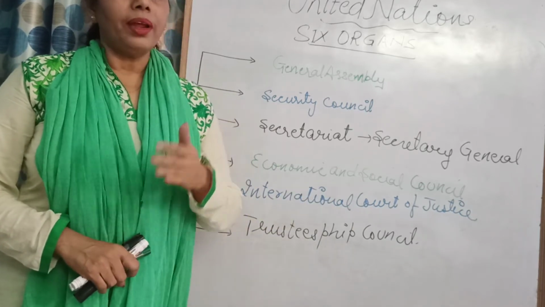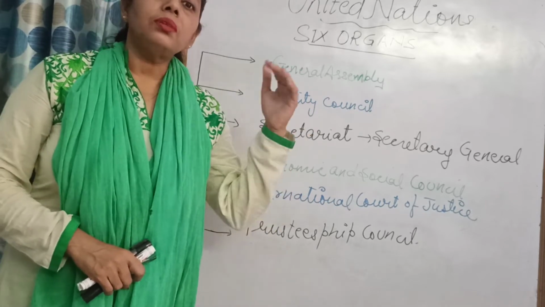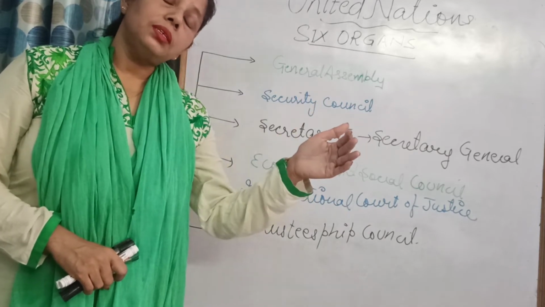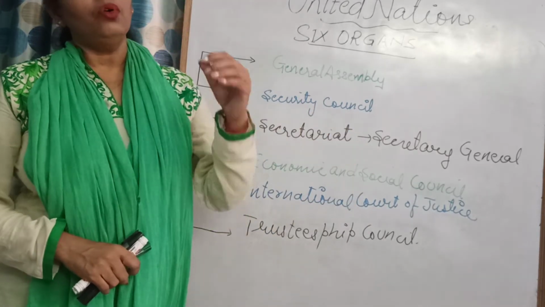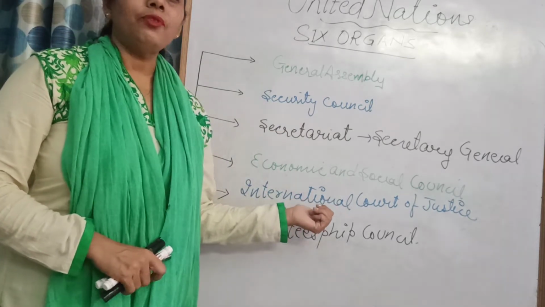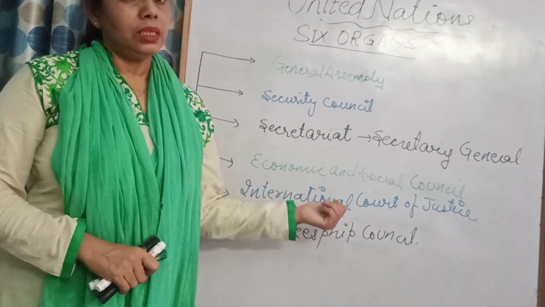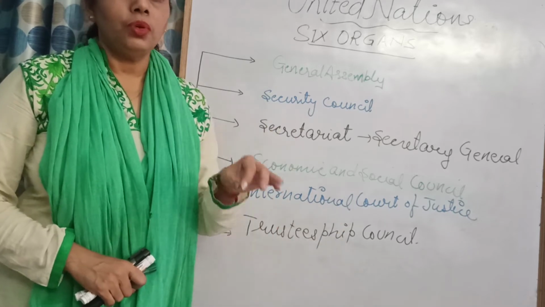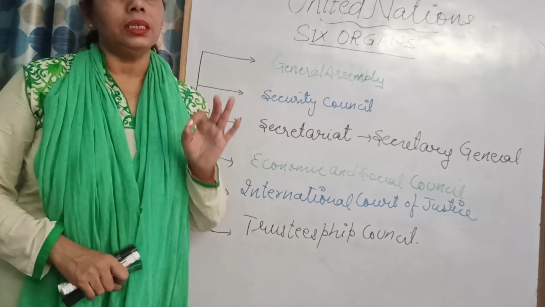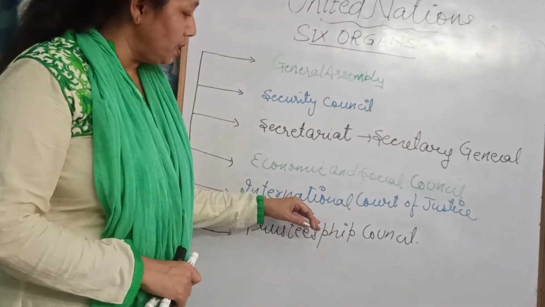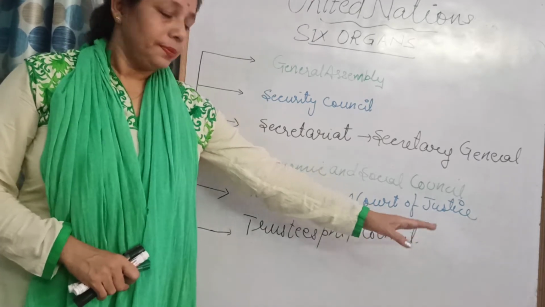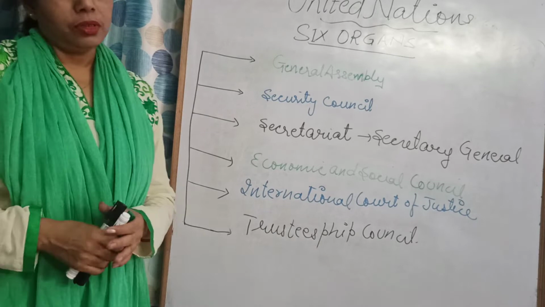Or any criminal, when they cross the border and the case will move, that person is in another country, then we have to go to the United Nations, this branch, International Court of Justice, and we have to ask them, please hand over this criminal to our country, because due to him so much loss occurred in the country. Okay, so that is why the International Court of Justice is there, and its headquarters is at Hague.